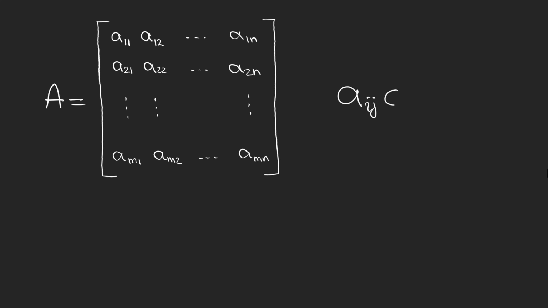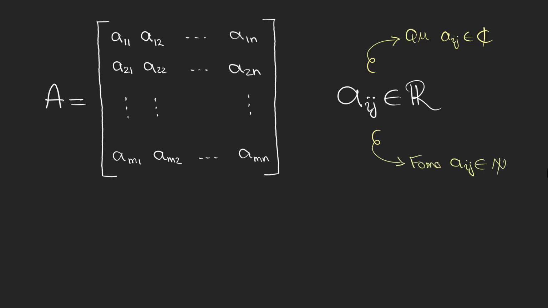It is very important to define the set over which a matrix is defined. For the purpose of this video, we are going to choose real numbers. For example, in quantum mechanics, we use complex numbers as you saw in the beginning of the video for Pauli matrices, and you saw in the graph example that for the matrix we used natural numbers. In more advanced concepts in physics, we can use vectors as the elements of a matrix. Now that we know what set the elements are defined over, we can say that this matrix is defined on this set, which is the set of all real valued m by n matrices.